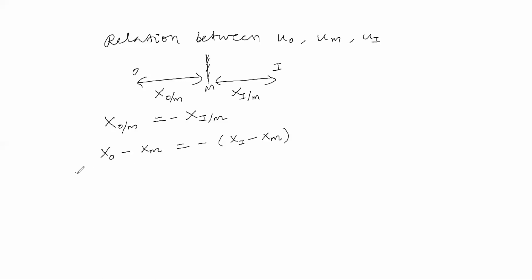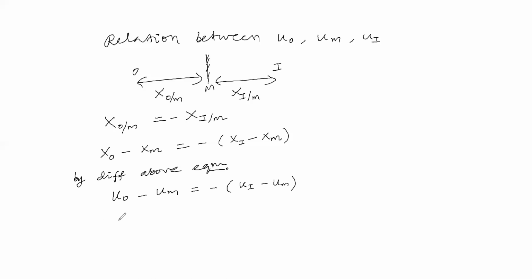By differentiating above equation, displacement, if you differentiate, we will get velocity. By differentiating above equation, we can get u0 minus um is equal to minus of ui minus um.